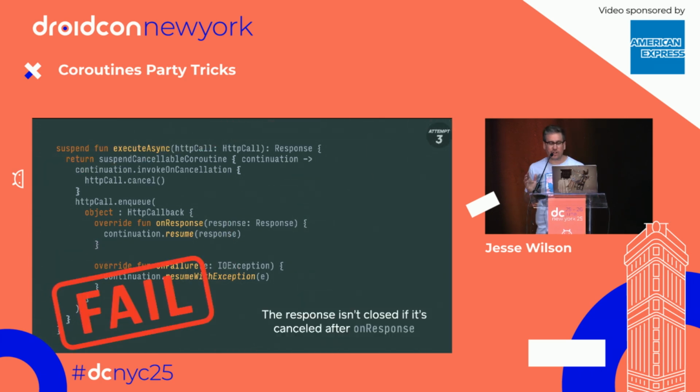Oh, actually, I screwed it up one more time. The last piece is tricky here. In our successful case, we pass a response to basically the continuation. We return that response. And that response, in OKHTTP at least, is a live object that needs to be closed.